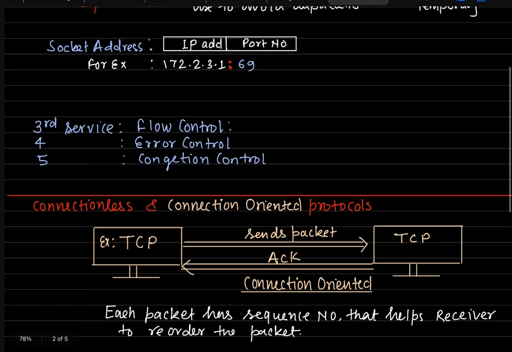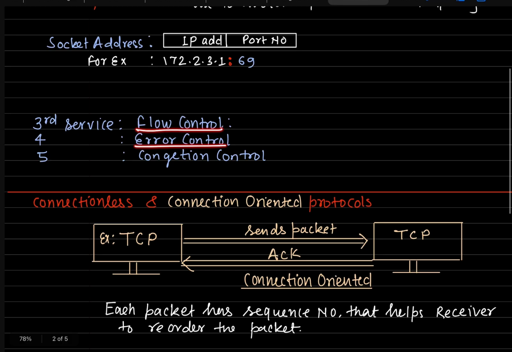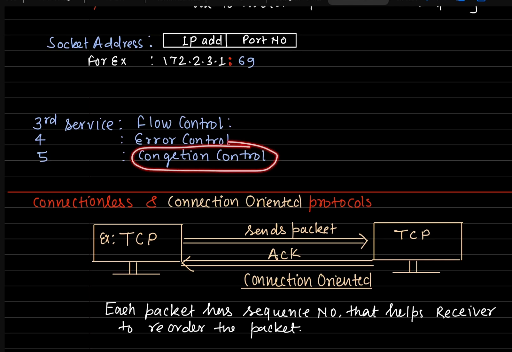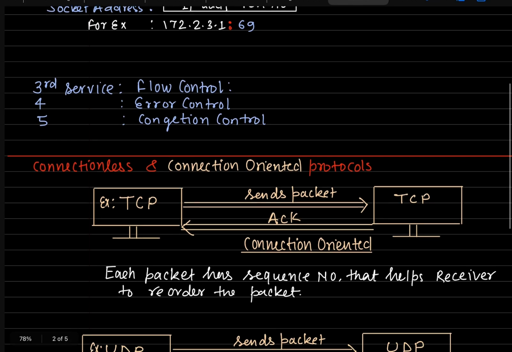And the third services, which are flow control, error control, and congestion control, as we have seen in the case of the data link layer, all those services are also provided by the transport layer. But we will see congestion control. There are some different ways we handle this problem, right?